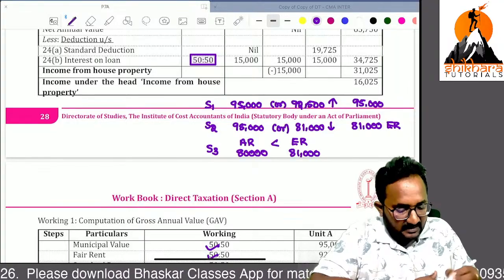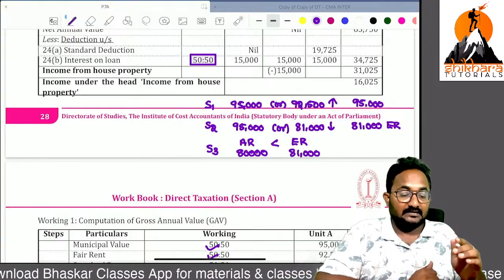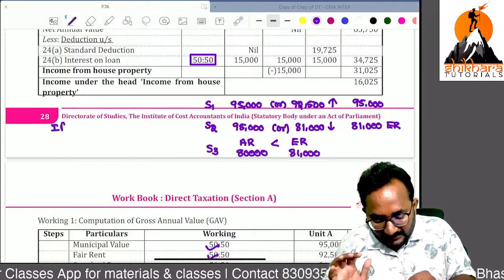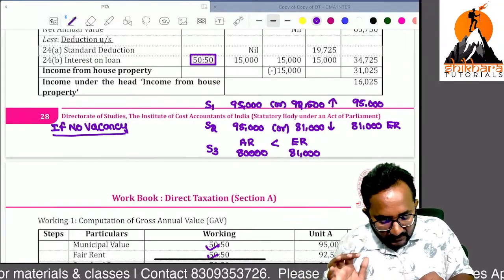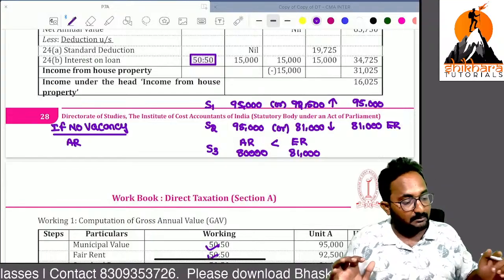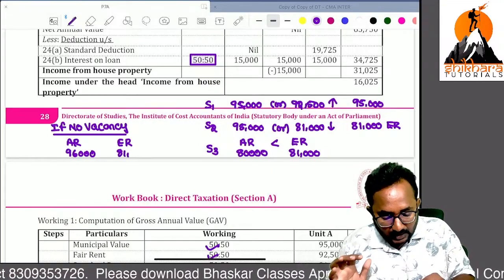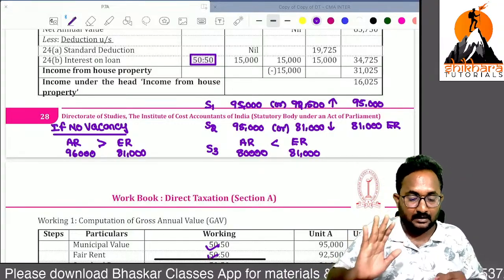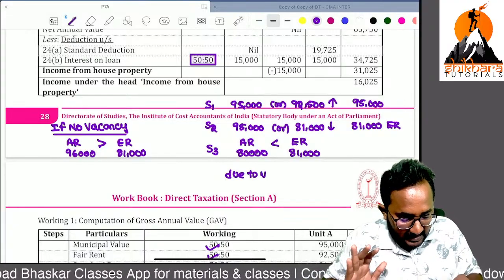Sir, we are receiving the actual rent less than the expected rent. That's the reason we have to find out, because here there is a vacancy. If no vacancy, what situation can we observe? If no vacancy, actual rent will become 8,000 into 12 months, 96,000. Expected rent is 81,000. If there is no vacancy, definitely I can earn more than your expectation. Due to vacancy only, we are receiving the lesser amount.